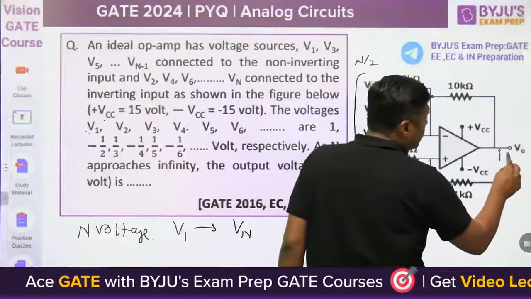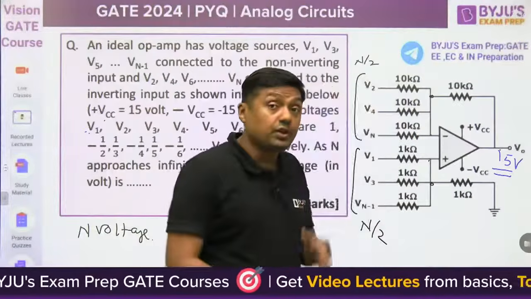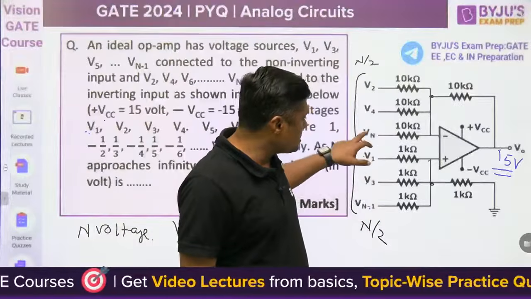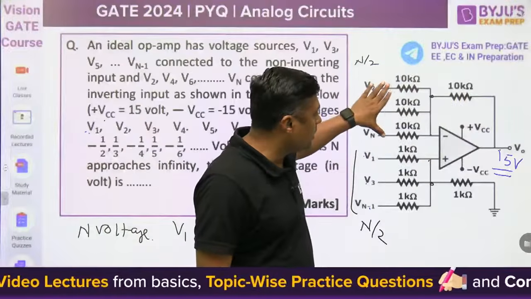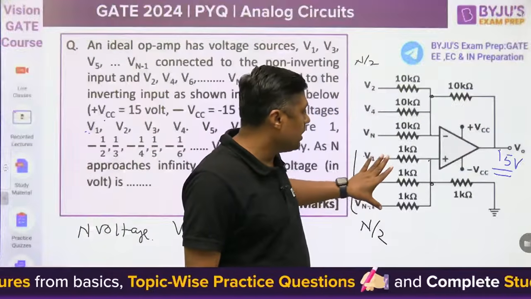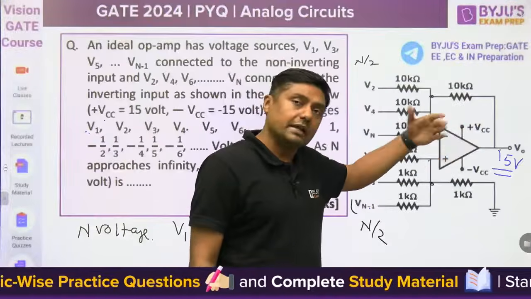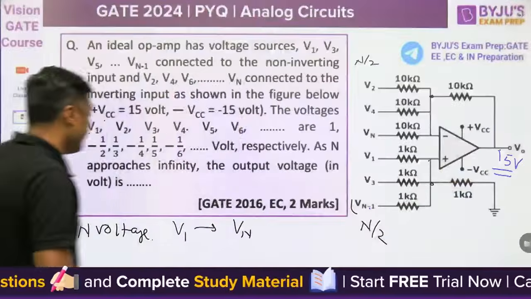Directly within 10 seconds I can give the answer for this question. 10 seconds, no need to calculate it. Positive, positive, positive, this is negative, negative, negative. This negative will also become positive, because it is the inverting terminal, and that is the non-inverting terminal. This is positive, and the effect of this is also positive, both positive. That's why the answer will be infinite, but not possible, so 15 volt. Okay, the next one.